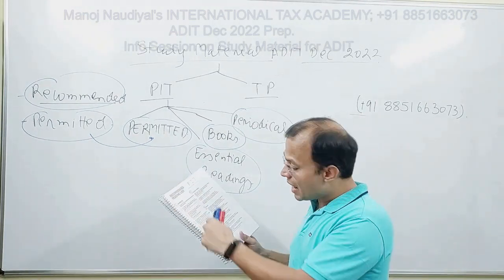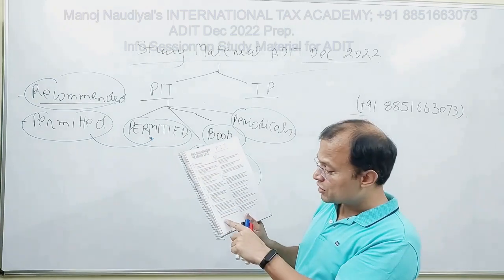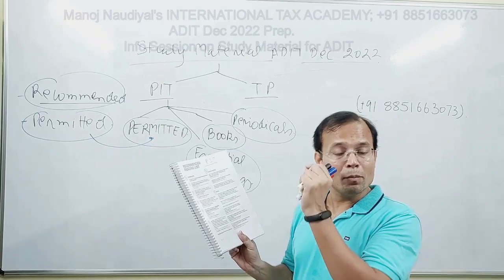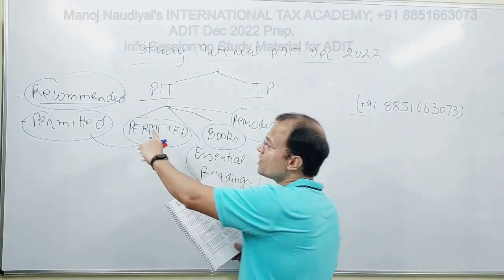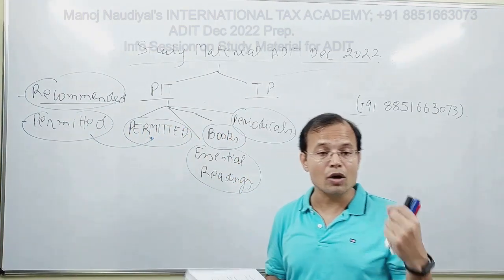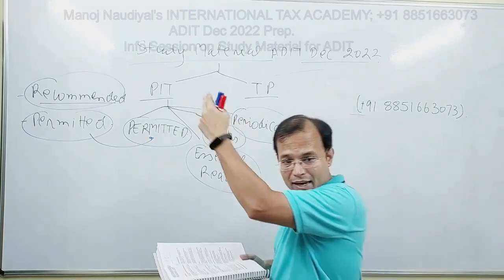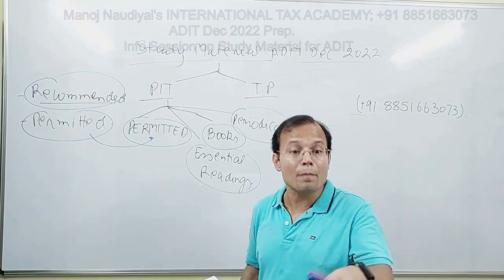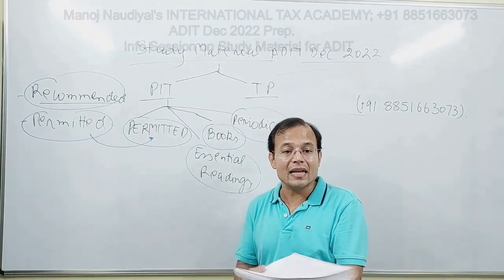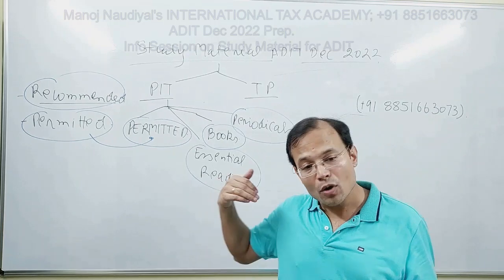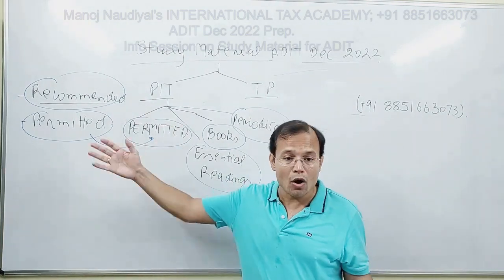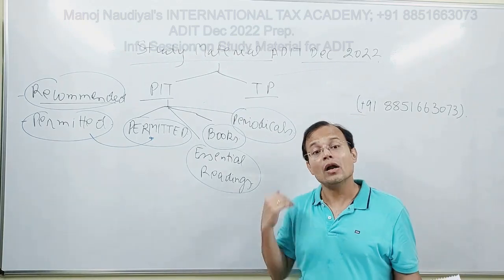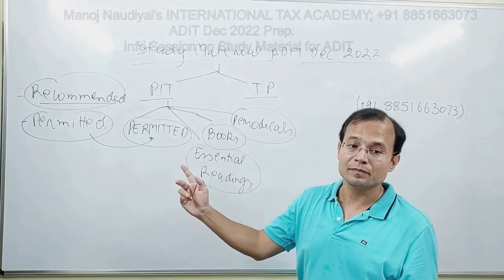Fine. And at the end of these 5 books, it mentions very clearly no other texts may be taken into the examination. So this first category is known as the permitted category because you are permitted to take any or all of these 5 books into the examination hall. So in that sense, ADIT is an open book examination. You are allowed, you are permitted. That is why permitted category.